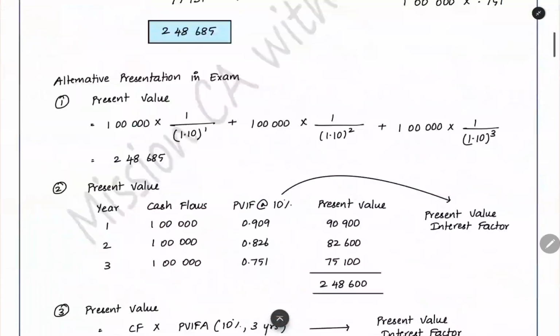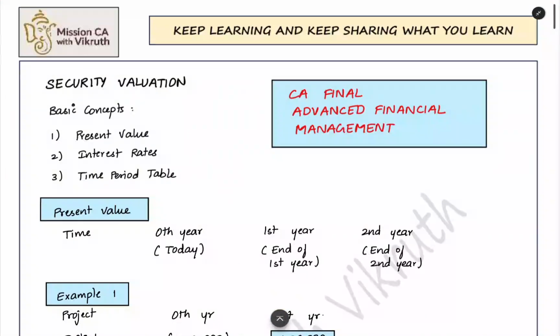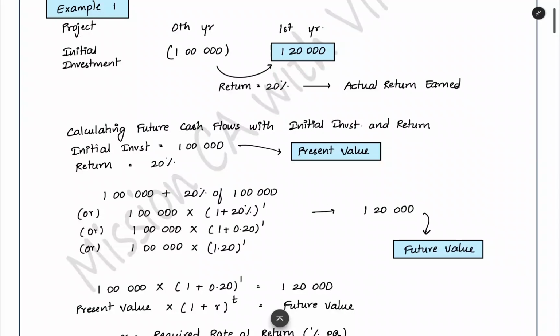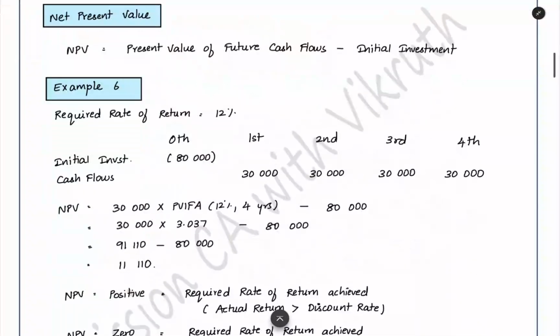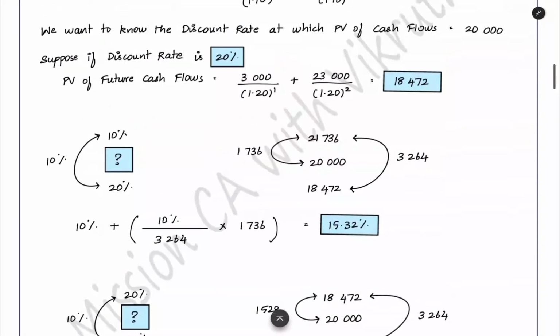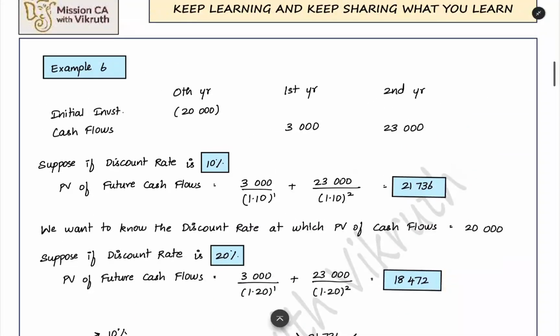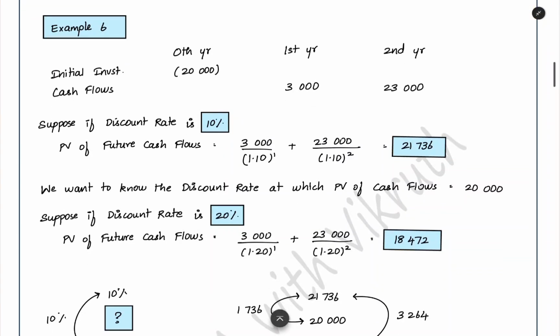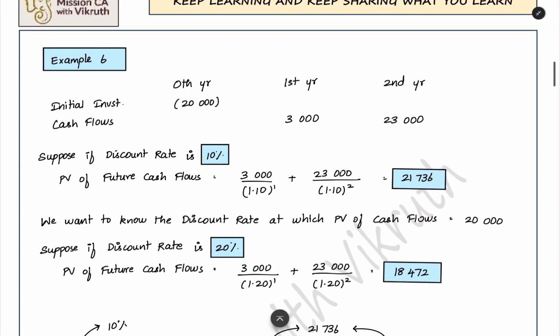Now, when you have only one cash flow, you can easily use different rates. You can use the trial and error method and find out the IRR easily. But when you have multiple cash flows, it is difficult to find the IRR using the normal trial and error methods. For that, we have a concept called interpolation. We are approximating the IRR based on some present values. For that, we need to know the relationship between discount rate and present value.